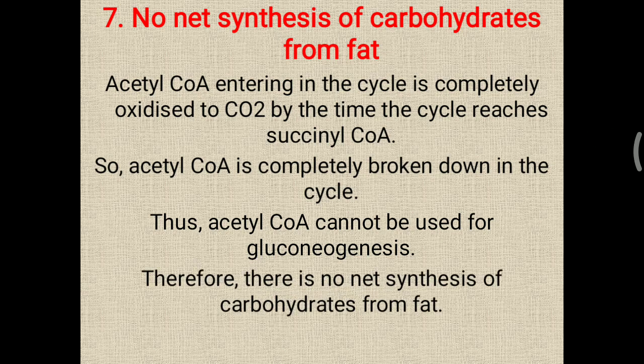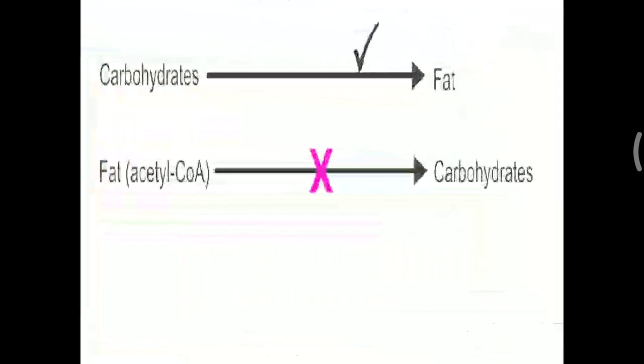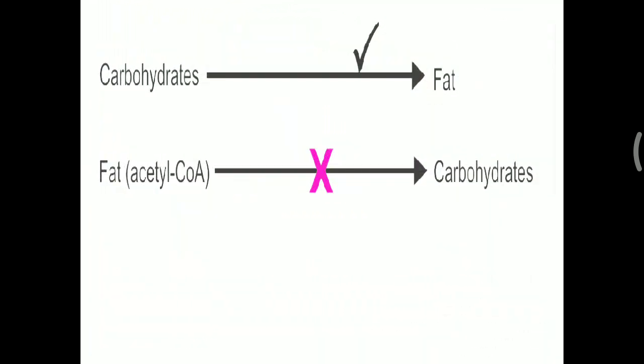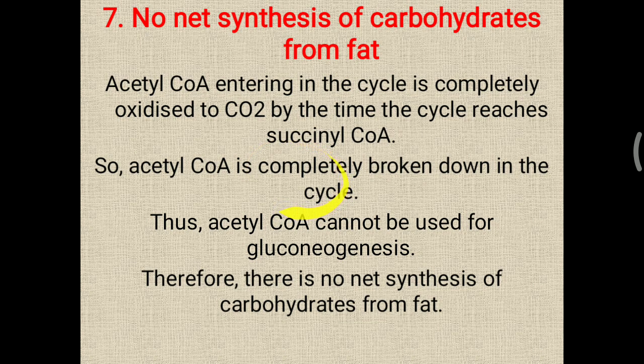So therefore there is no net synthesis of carbohydrate from fat. Further, simply remember, carbohydrate to fat conversion is possible, but fat to carbohydrate is not possible. In this reaction, pyruvate, as a carbohydrate, is converted into acetyl CoA, that is considered a fat. The enzyme PDH is irreversible. So the PDH reaction is irreversible.